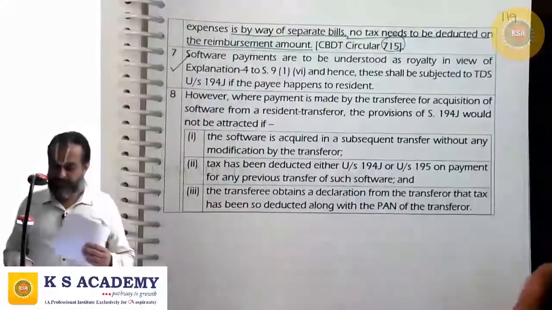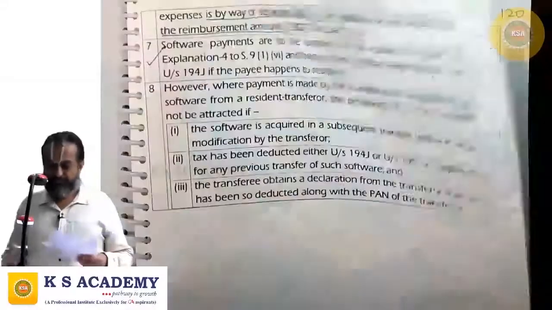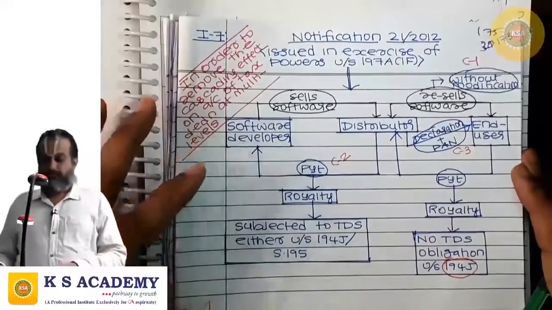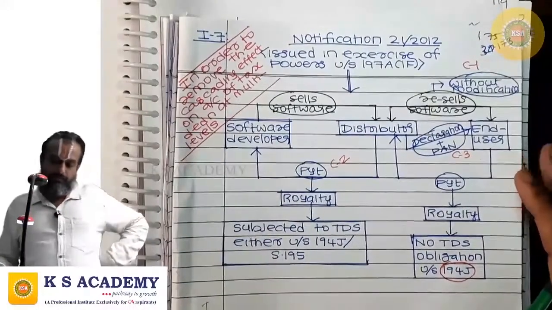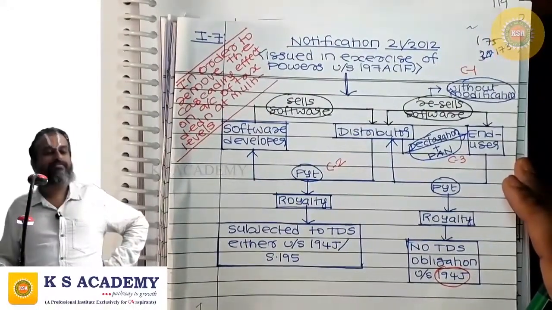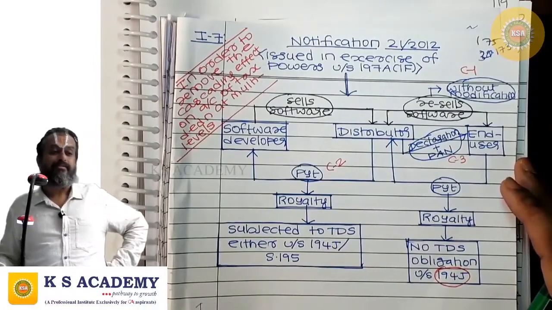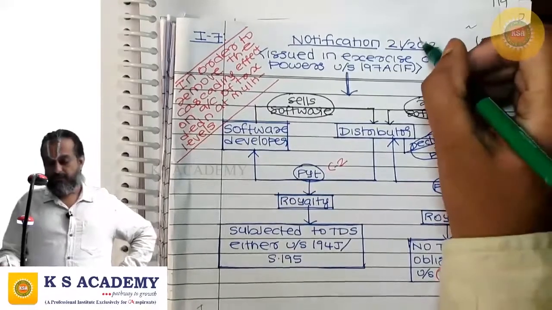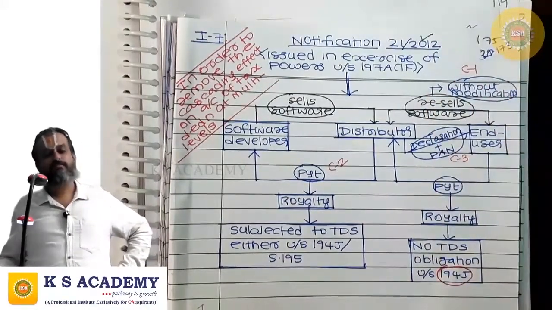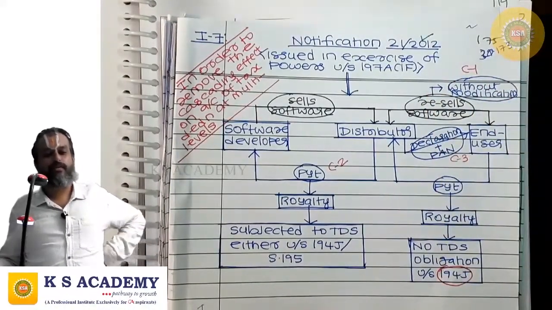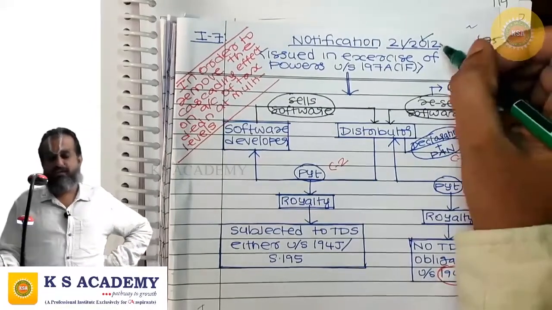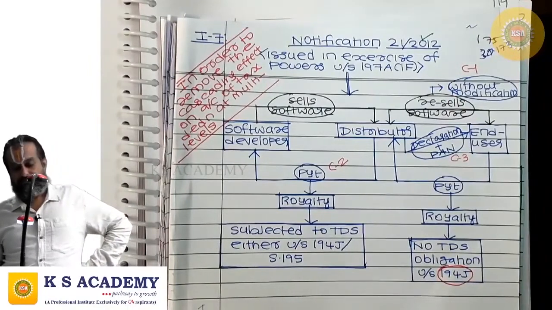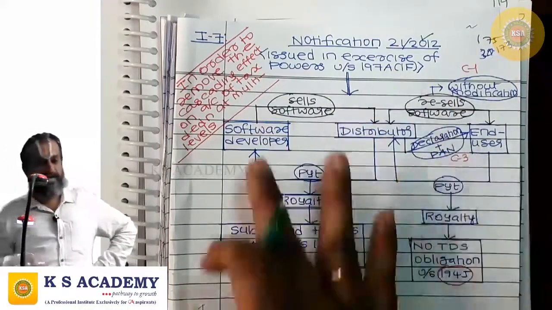Next is, see this. In order to remove the cascading effect on account of tax deduction at multiple levels, the central government, in exercise of its powers under section 197A subsection (1F), through notification 21/2012, has clarified as follows.